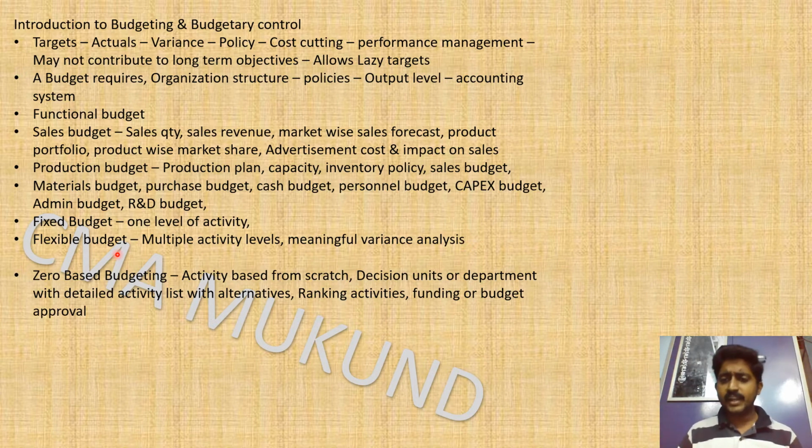It is a complicated activity, but we have to do this kind of budget, because, for example, you have done a flexible budget for 1 lakh 20,000 production, 1 lakh production, and 80,000 production, and your actual is 78,000. You can compare your actual with the 80,000 budget. So this is the level of flexibility we will have, so we can do a more meaningful variance analysis.